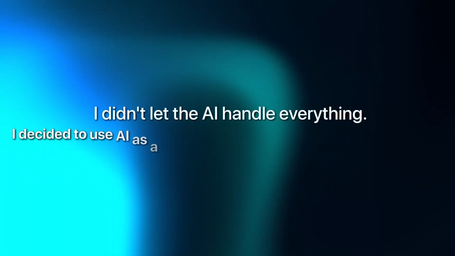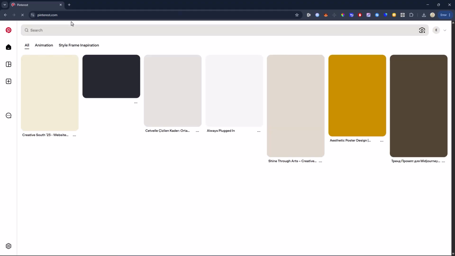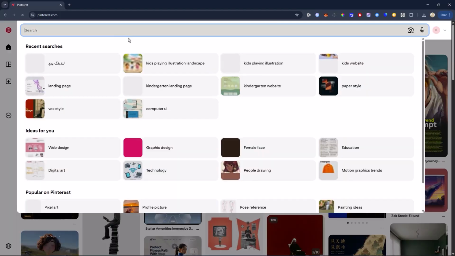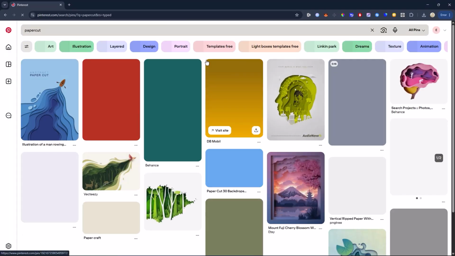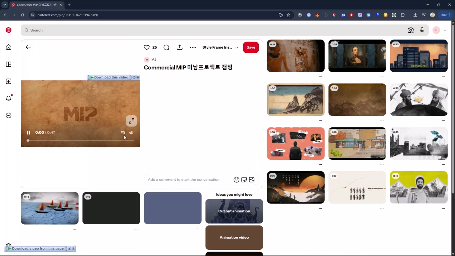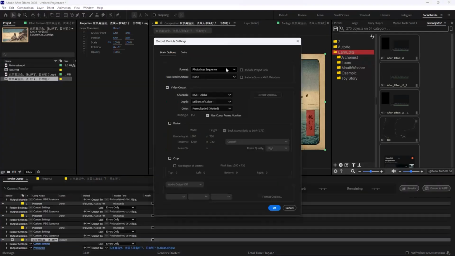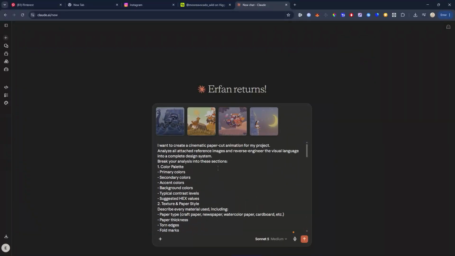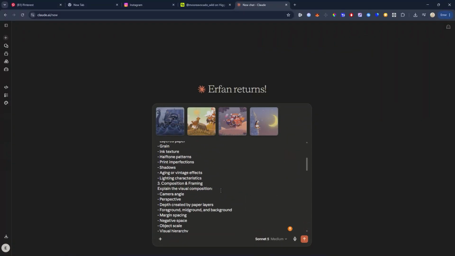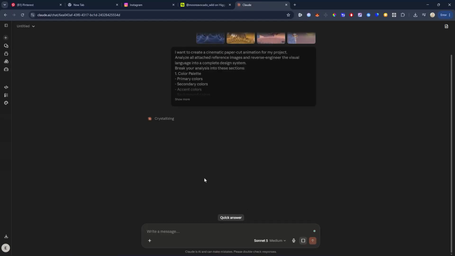I decided to use AI as a tool while directing the entire process myself. So I started like every designer, on Pinterest looking for the references and still frames for the animation. After watching a few videos, I exported some of the frames in After Effects. Then I opened Cloud. This time I asked Cloud to analyze the still frames, reverse engineer them for me, and create the image prompts. I didn't set the model to Fable 5 this time to avoid using too many credits.